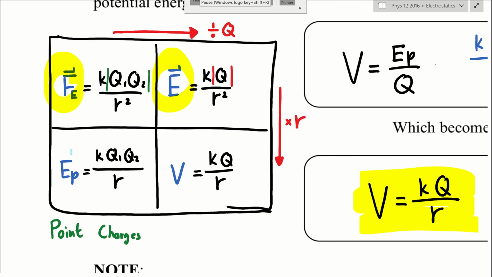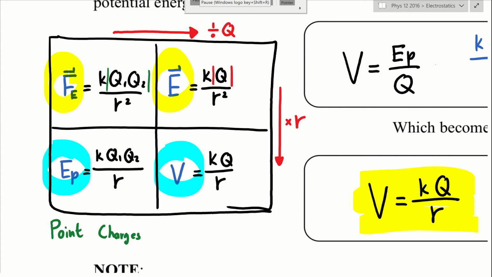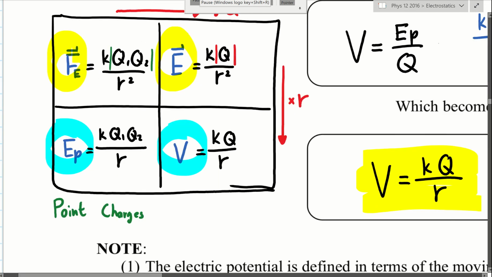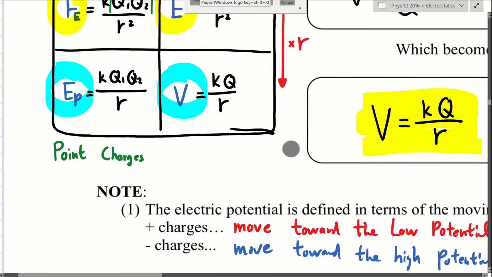In the bottom two equations, the potential energy and the voltage equation, you don't need direction. These two are scalars. But you do need to use the plus or minus sign in your charge. So a negative charge will always give you a negative potential. So you don't need direction, but you do need plus or minus on the bottom two equations. I know it's a little counterintuitive.